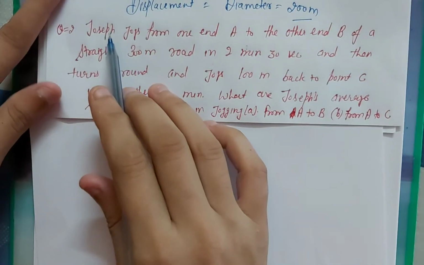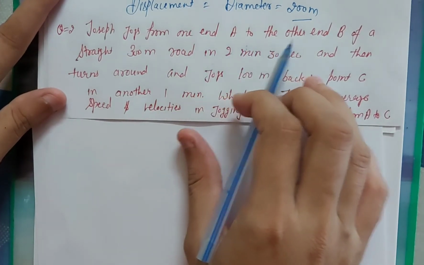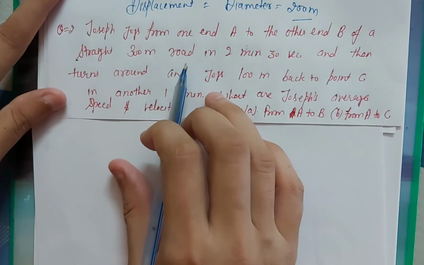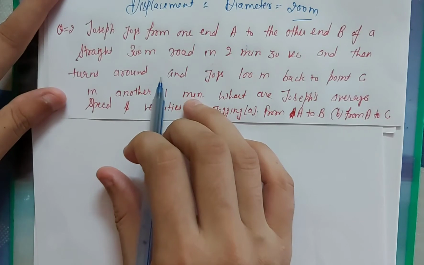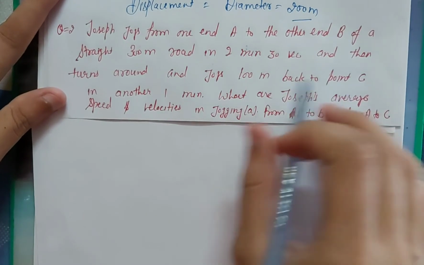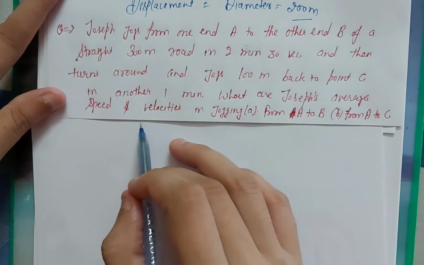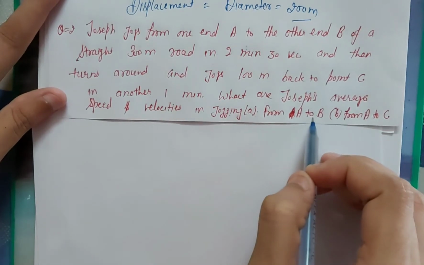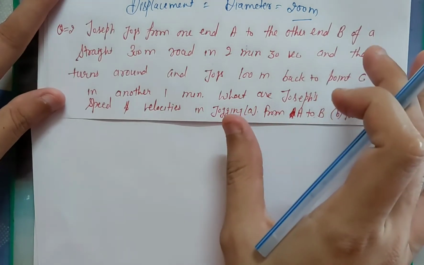Next question is, Joseph jogged from one end A to the end B of a straight 300 meter road in 2 minutes 30 seconds and then turned around and jogged 100 meter back to point C in another 1 minute. What are Joseph's average speed and velocity in jogging? First is from A to B and then from A to C. So what is given in this question?